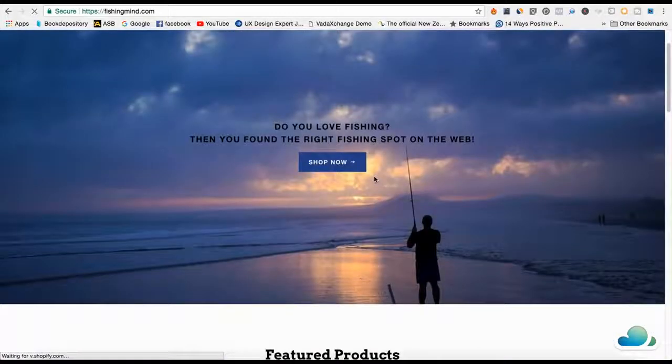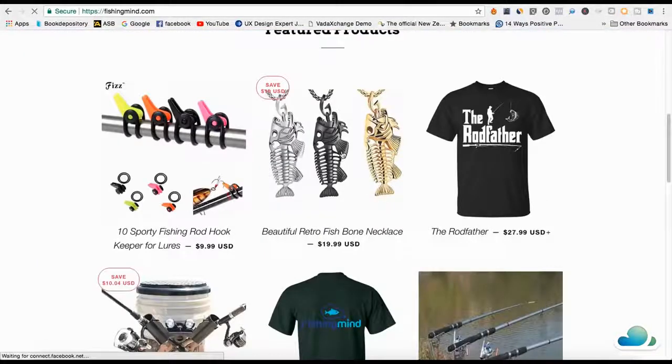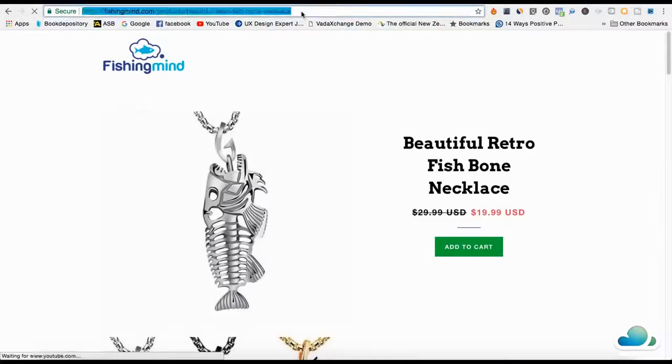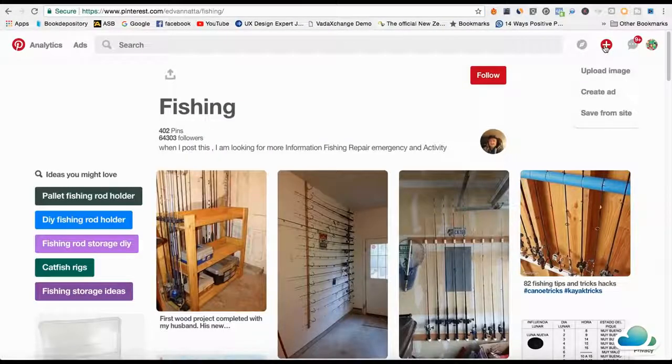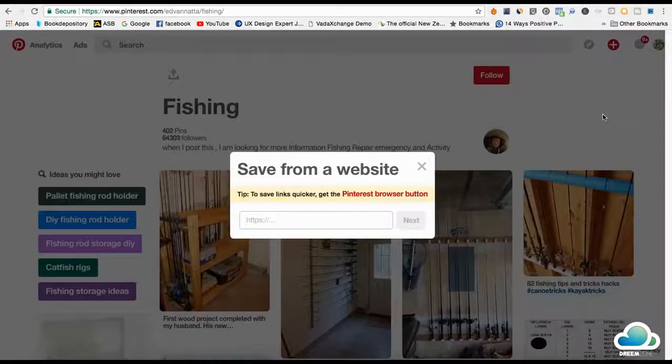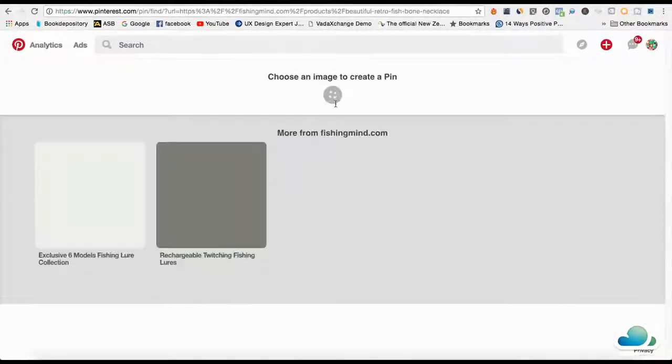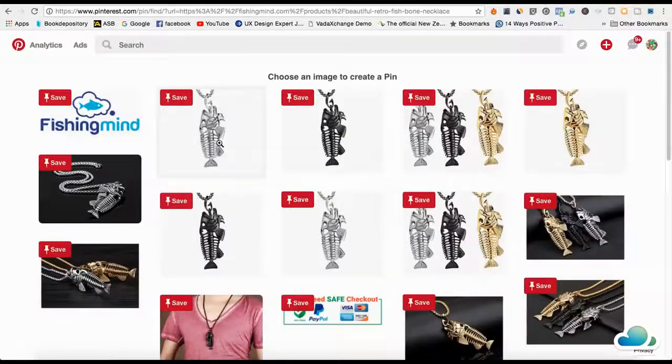And let's just pretend this is my Shopify store here, and I want to promote these baits right here. What I'm going to do is copy this, and I will come back and hit this plus button, and click on save from site. Then paste the link right here, then hit next, and that'll bring up all the images from the store.